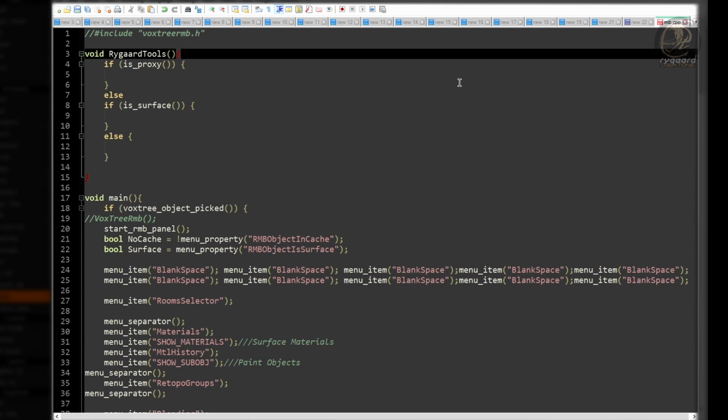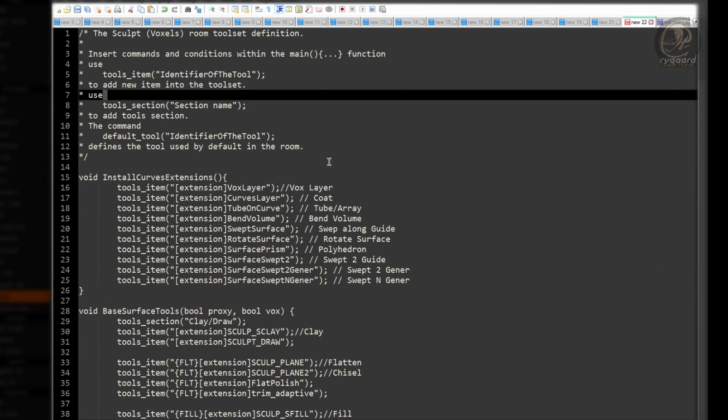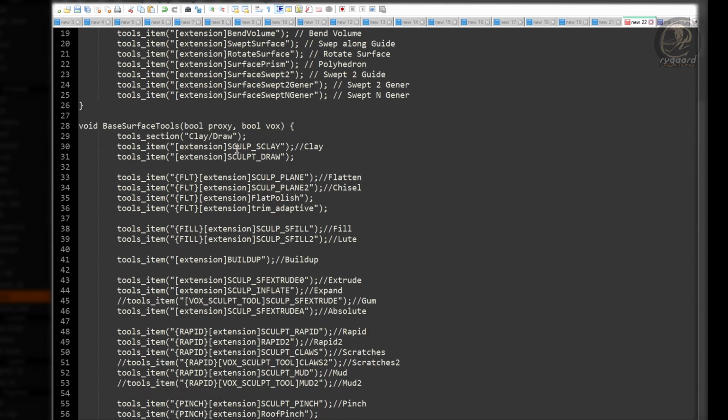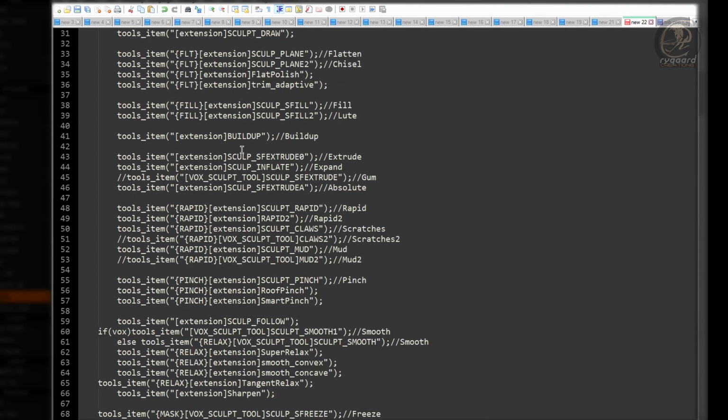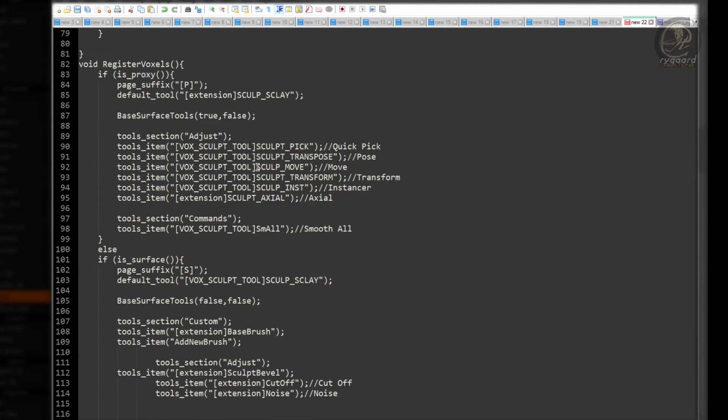I go into the toolset.cpp script. And here, inside this script, I will look for the function corresponding to the Move brush, which is right here. I'm going to select the entire function. Press Ctrl+C on the keyboard to copy it.